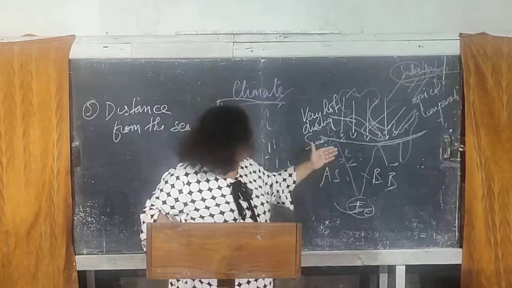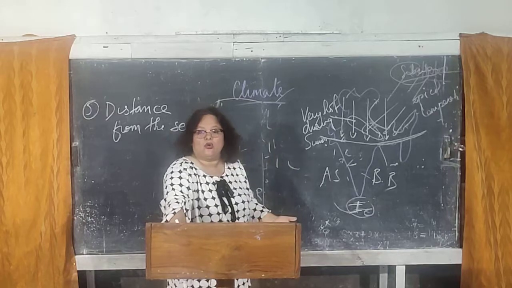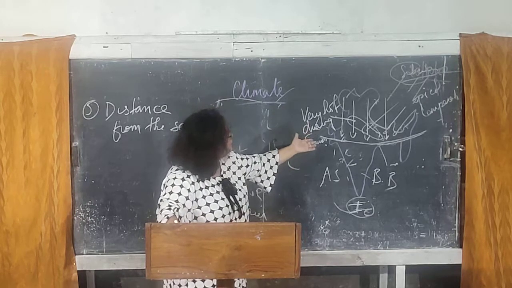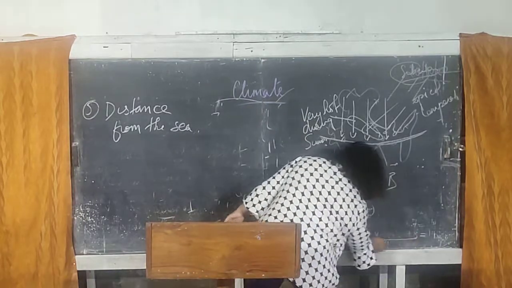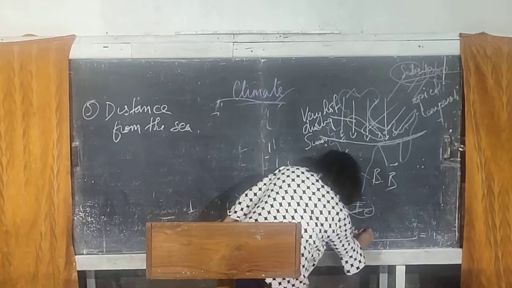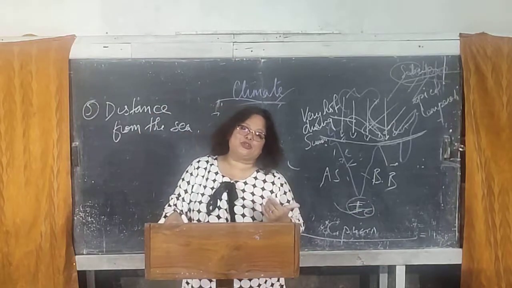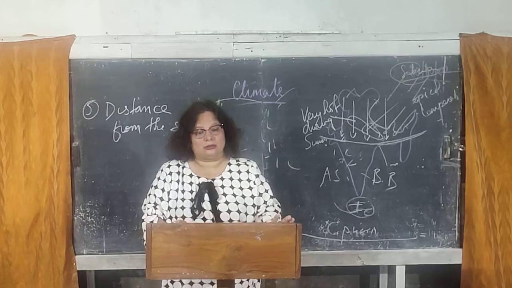During the winters, the land is cold. Whether it is in the north or in the south, the land is cold because of the slanting rays of the sun. Because during the winters, the rays of the sun are not vertical overhead the Tropic of Cancer, but down below over the Tropic of Capricorn. Okay, so we are getting slanting rays of the sun, the intensity is not very high, the temperature on the land is less. So the land is much cooler.